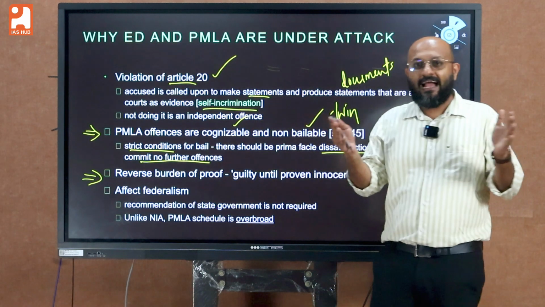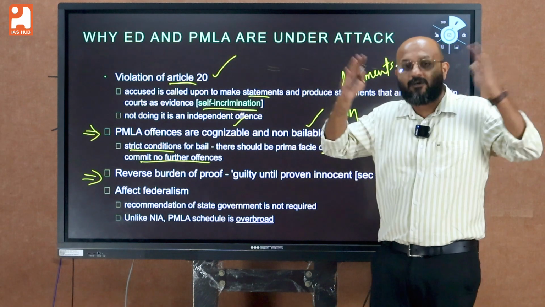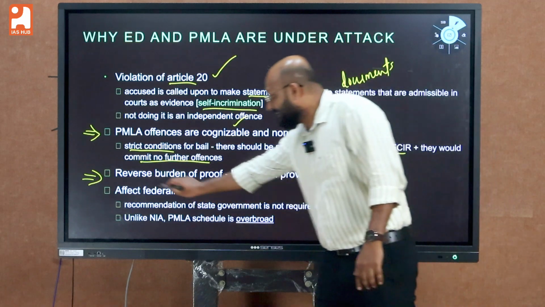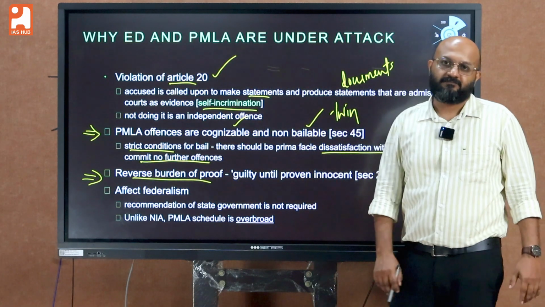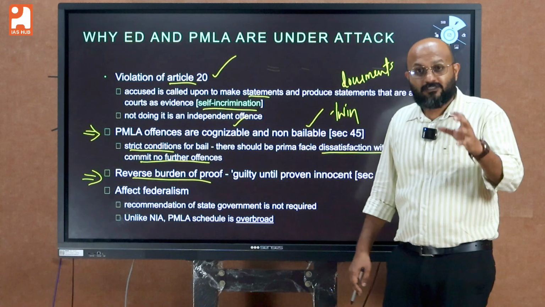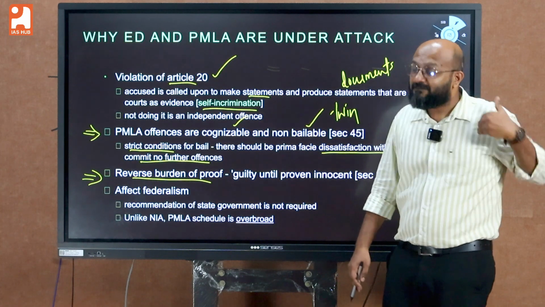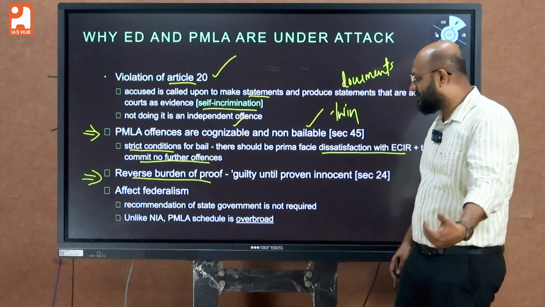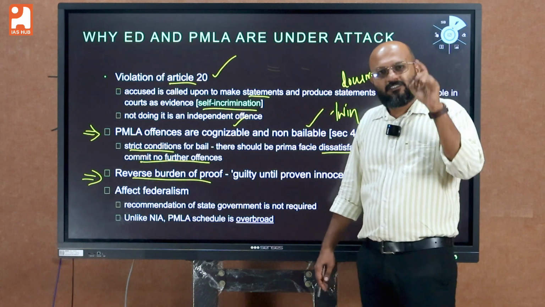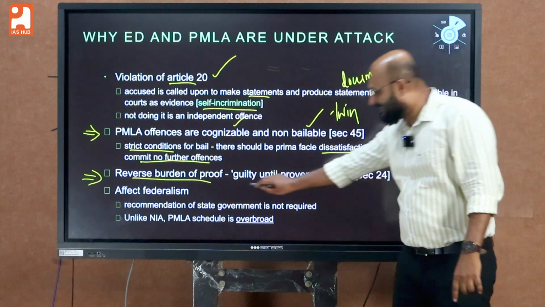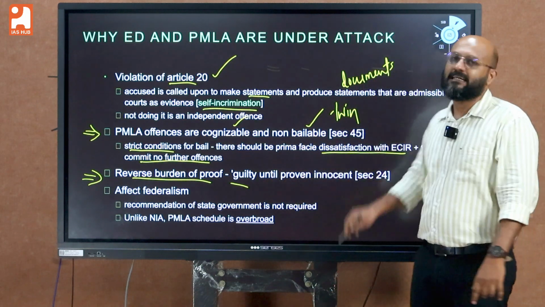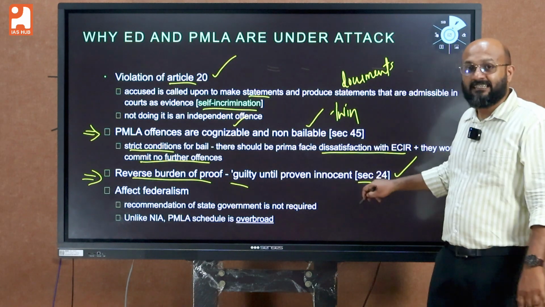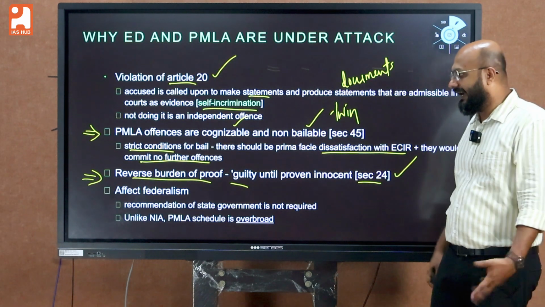But the PMLA Act has completely overthrown that concept and introduced the reverse burden of proof. The burden of proving himself innocent is put on the accused. PMLA courts will treat an accused person as guilty until proven innocent. This can be seen in Section 24 of the PMLA Act.